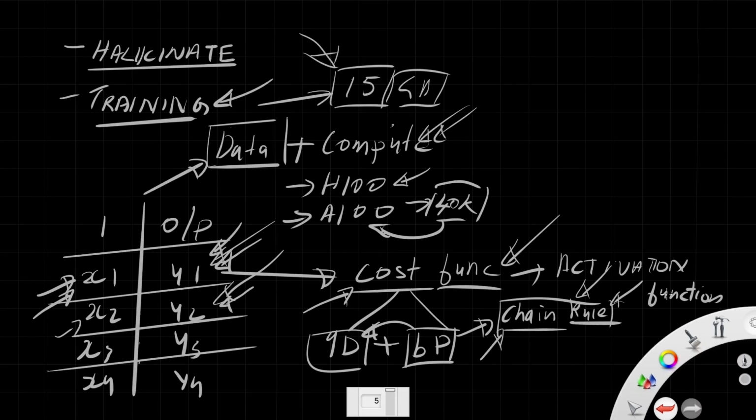So what we've been talking about is the jargon: training a model, hallucination of a model. When people talk about all these things, you should know what it really means. Training is all about giving AI a particular input and getting a particular output. So it involves reducing this cost function for multiple samples. We'll be running multiple samples. The more samples, the better.